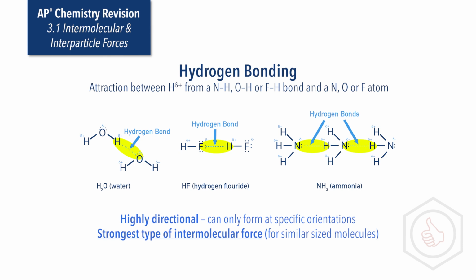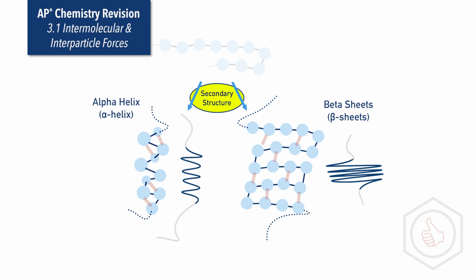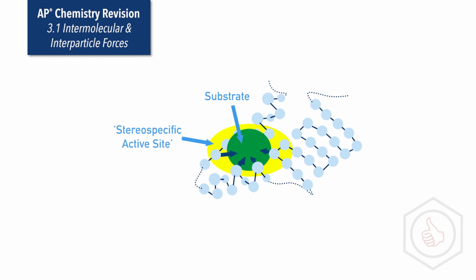In large biological molecules such as proteins, intermolecular forces are vital for maintaining structure and shape, for example the alpha helices and beta-pleated sheets in proteins. Interactions between molecules also often rely on intermolecular forces, such as for enzymes binding to substrates in chemical reactions.